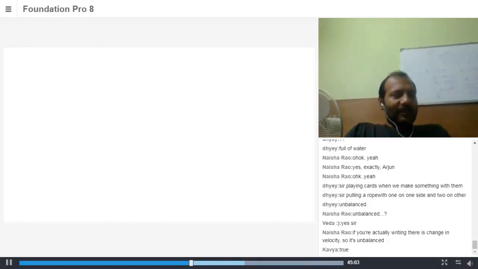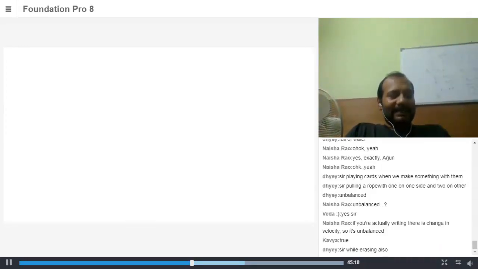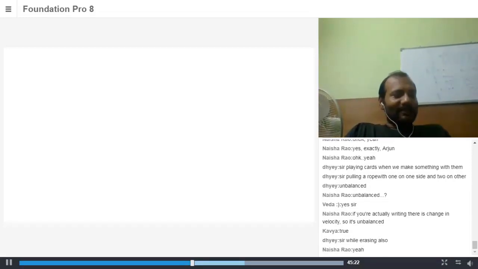Naisha, I got you. If you're actually writing, there is a change in velocity, so it is unbalanced along the horizontal surface. But unless and until you press so hard that the book tears off, in that direction it is balanced, right? It doesn't go inside it. While erasing also it is unbalanced. Jay is very good at taking examples from others and making small modifications to that, right? Yeah, that's a smart one there. I hope it is clear.